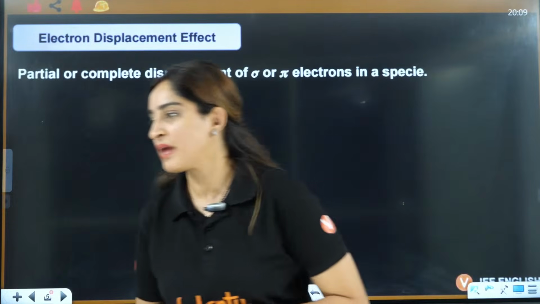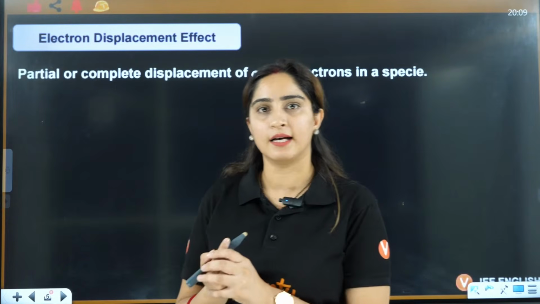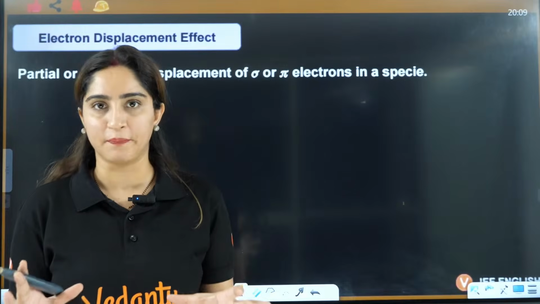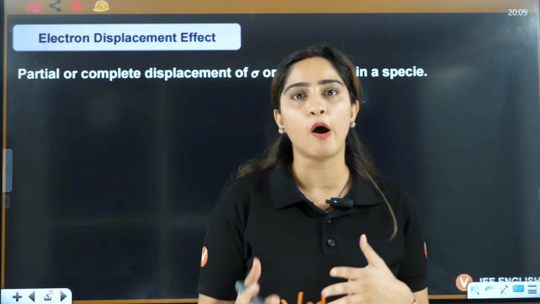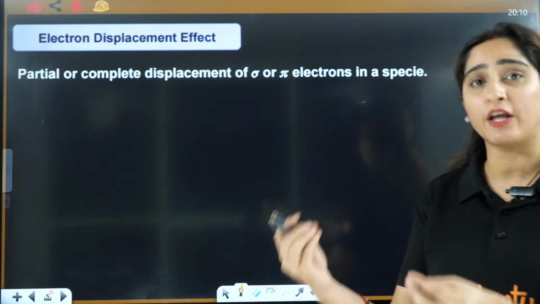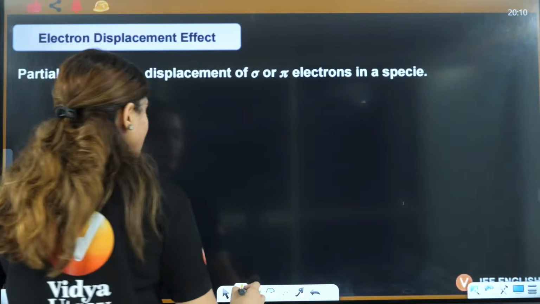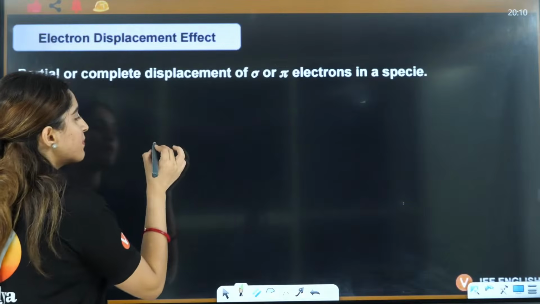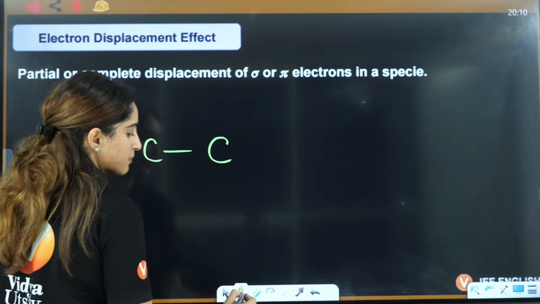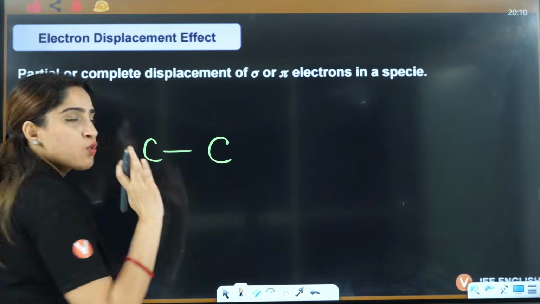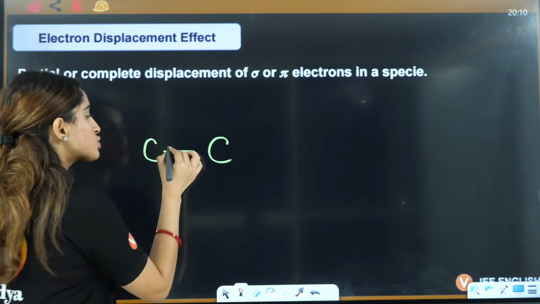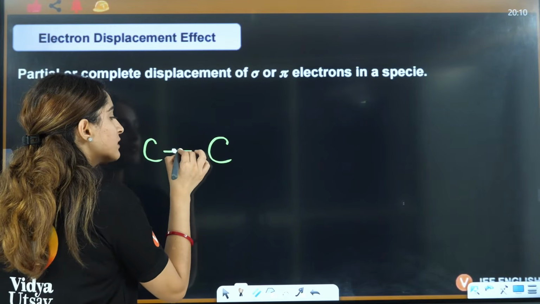Let's discuss firstly in GOC the electron displacement effect. Electron displacement means the electron is being displaced. For example, you have carbon and carbon. Here you don't have any electronegativity difference, so the electrons will lie in the center.